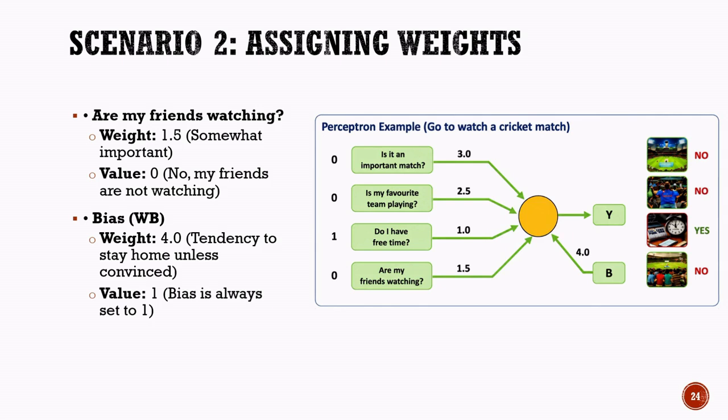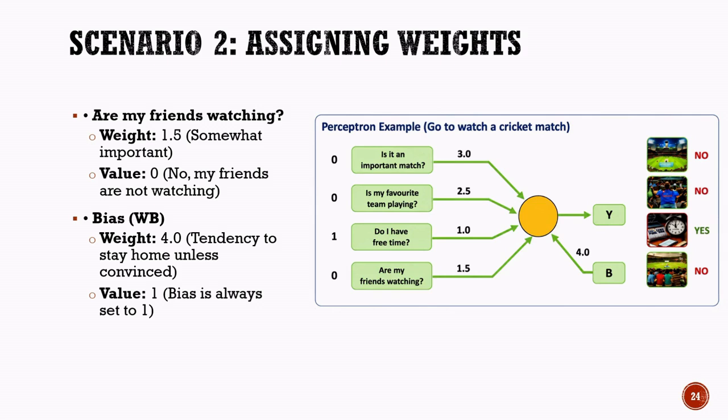The value for is it an important match is 0, with a weight of 3.0. The value for is my favorite team playing is 0, with a weight of 2.5. The value for do I have free time is 1, with a weight of 1.0. The value for are my friends watching is 0, with a weight of 1.5. The bias value is 1, and the bias weight is 4.0.